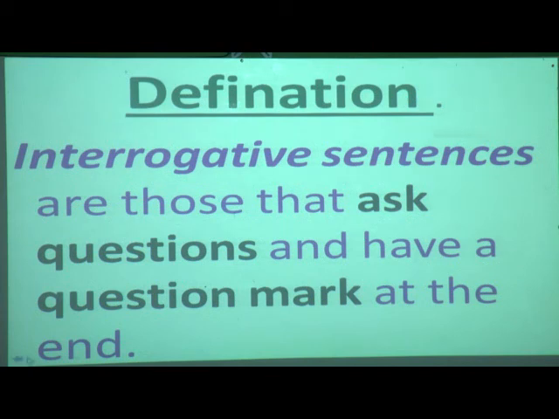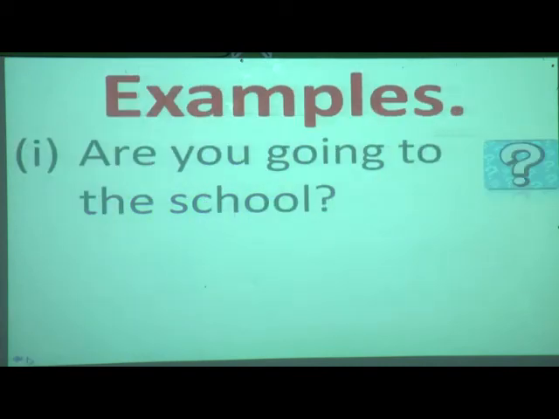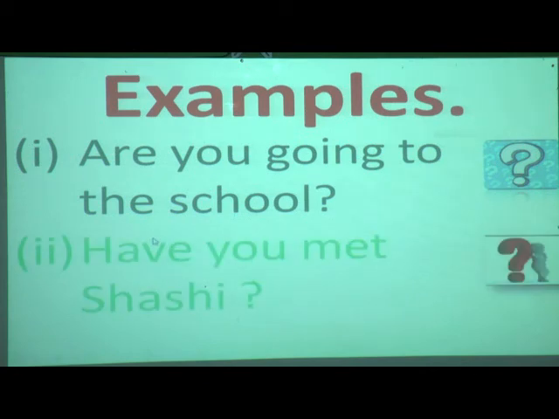Now students, we will see some examples of interrogative sentences. See here, one example is there. Are you going to school? This is a question which is asked to someone, and we can see that it ends with a question mark. It means this sentence is expecting some answer from the other person. One more example we can see: Have you met Shashi? Yes, this is also a question. And what is important in an interrogative sentence? The question mark. Don't forget to put a question mark in interrogative sentences.